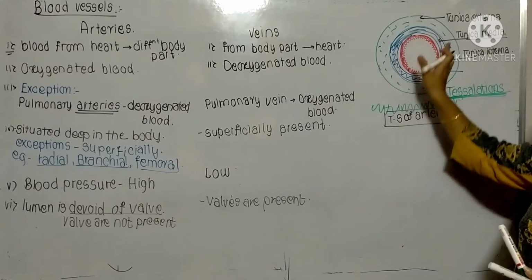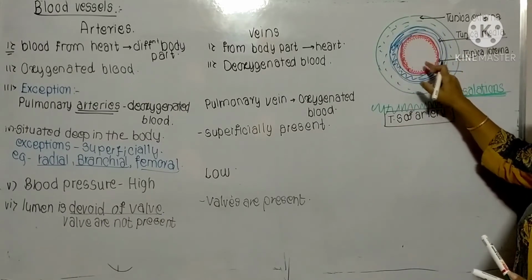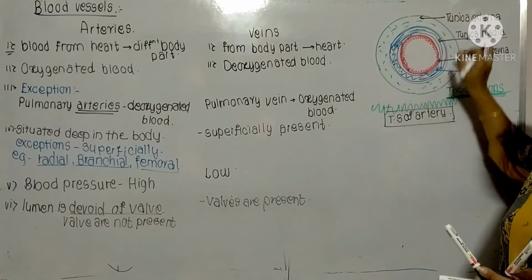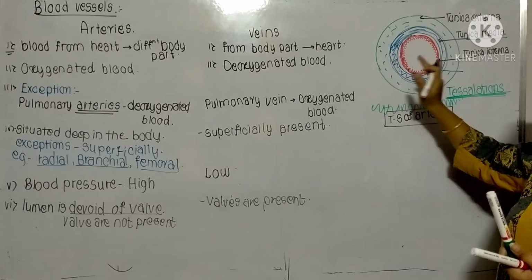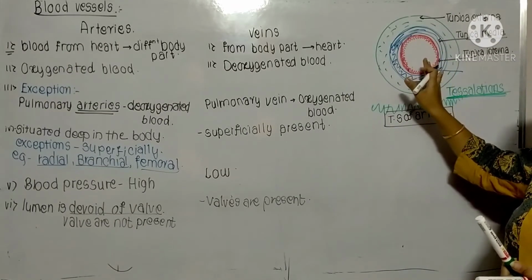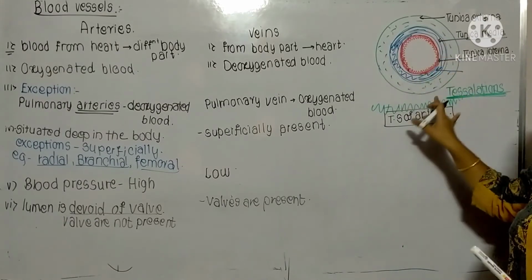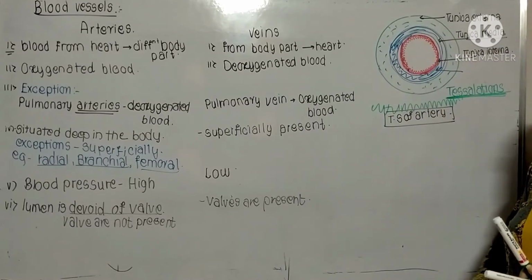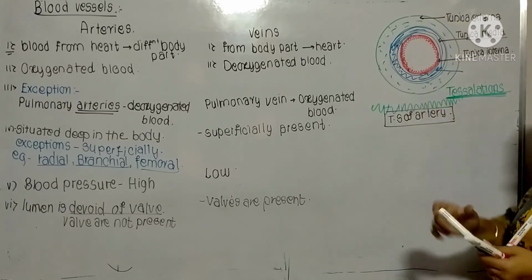Okay, once again I'll explain: the outermost is the tunica externa, the middle one is the tunica media, and the inner one is the tunica interna. The outermost layer is tough and made up of collagen fibers. The middle layer is made up of smooth muscle, and it is elastic in nature. And the inner one is made up of flat epithelial tissue. So this is about the TS of artery.